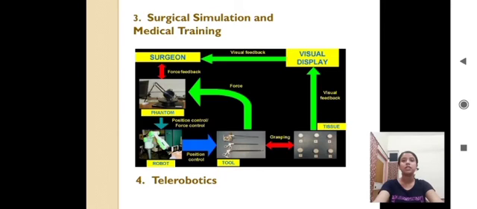The third one is surgical simulation and medical training. Various haptic interfaces for medical simulation may also prove useful, especially for training of minimally invasive procedures and remote surgery using teleoperators. The fourth one is telerobotics.